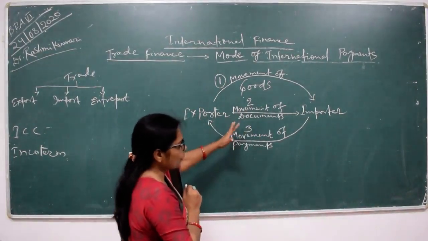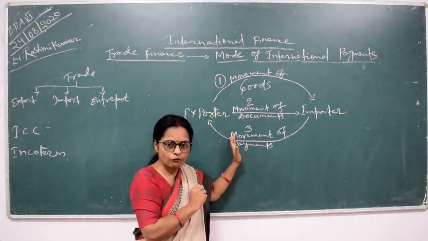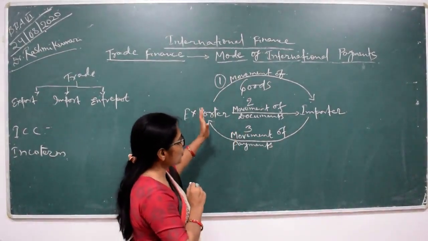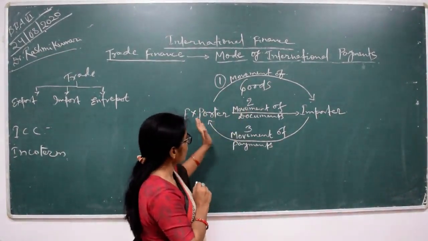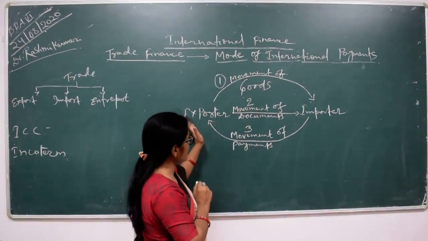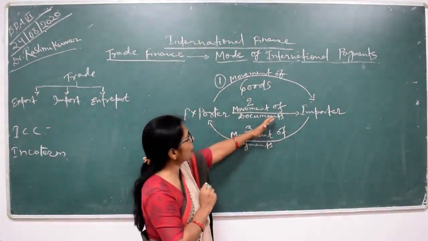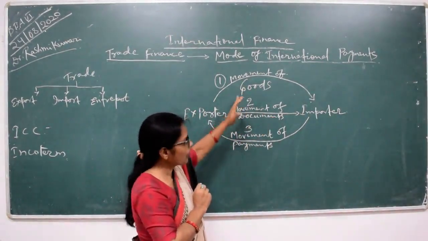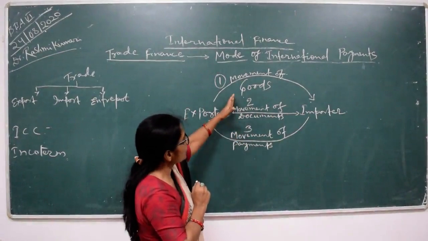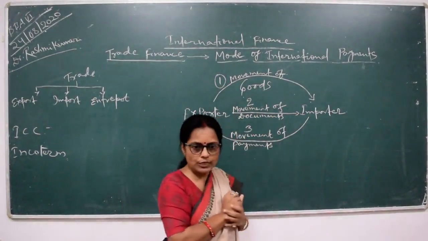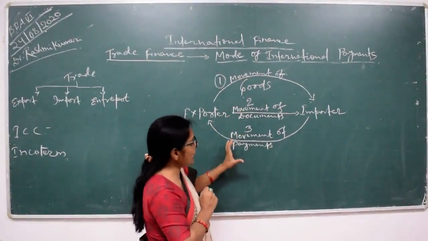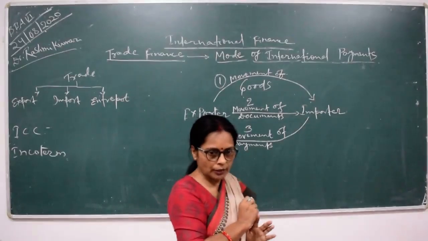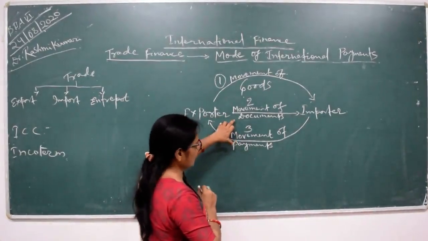Whenever goods are transferred from the port via different agencies, from exporter to importer, certain movements are going on. Second, for the movement after shipping of the goods, certain documents are essential to prepare.